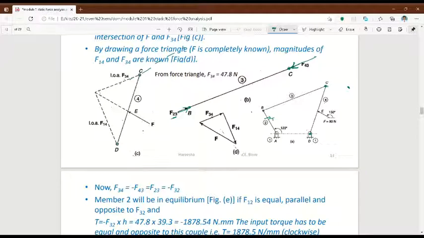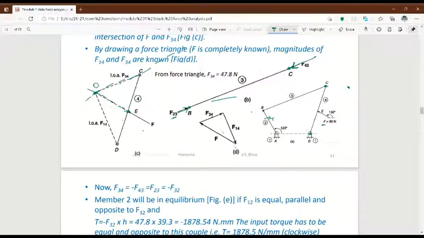Now draw the force F on E. You mark the point E and draw the force F. Okay, and you just extend the line of F. This line and the force F34 line meet on this point.